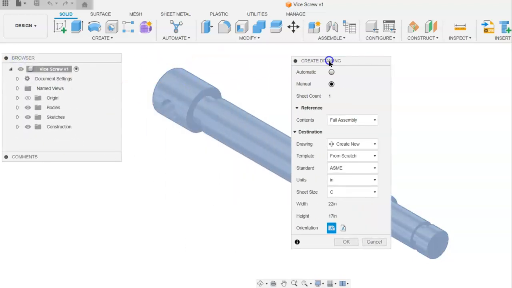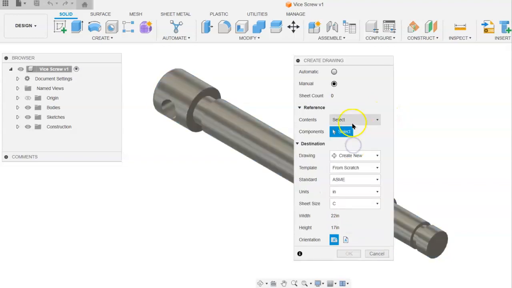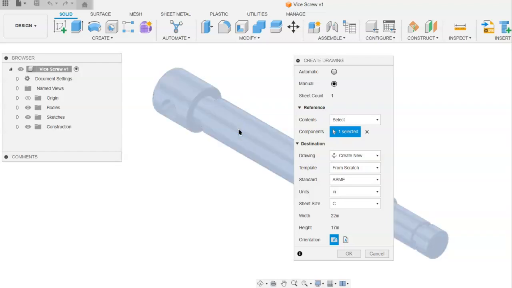In the create drawing dialog box, under the content, you will select the model, and you put your cursor on the model and click to select it. You should see where it says components 1 selected.